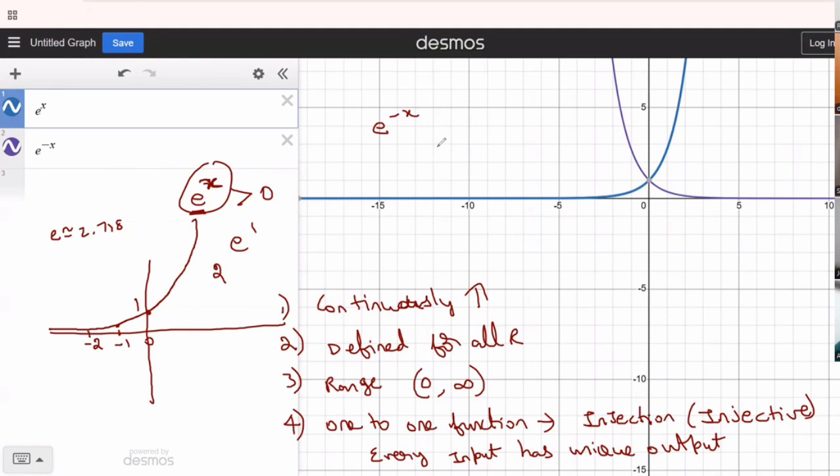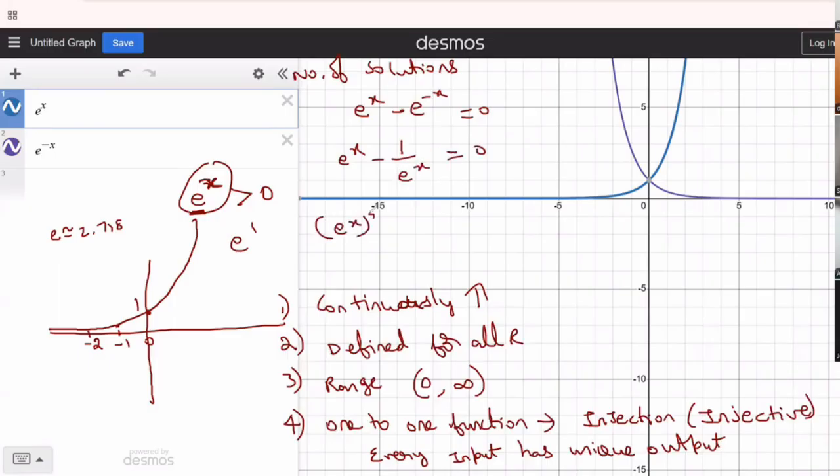So this is a beautiful thing to ask you people. Now you're playing with graphs beautifully. I can just ask you a question like e power x minus e power minus x equal to 0, and I can ask you the number of solutions. Until now, until this class, I believe you would be doing an algebraic approach by writing this as e power x minus 1 by e power x equal to 0. Then you would have written e power x the whole square minus 1 by e power x equal to 0. Then you would have done a square minus b square, all that drama. But now I believe the drama lies in just drawing the graphs.